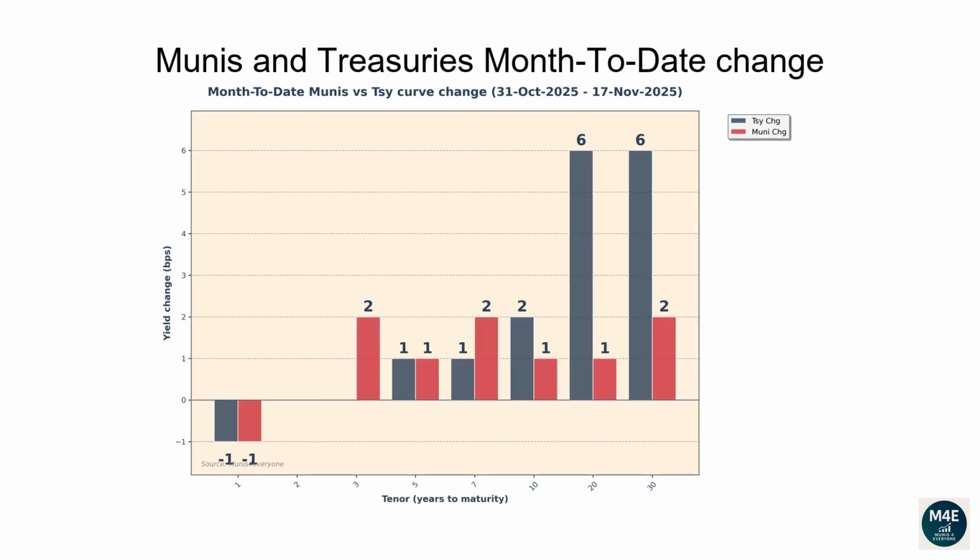This graph shows how much interest rates have changed since the end of the previous month. The current bar plot shows how Munis and Treasuries have changed since the end of October.